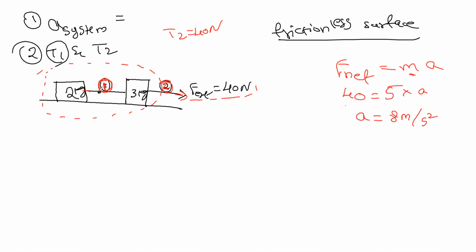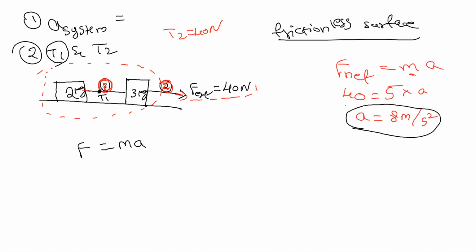Tension in string 1 is somewhere over here, right? As I told before, tension is nothing but force, correct? So now I am using this acceleration for finding the tension T1. The acceleration is 8 meters per second squared. So F equals ma.